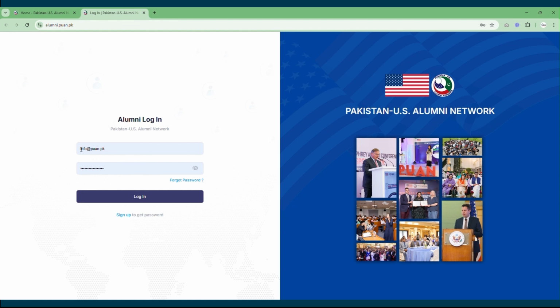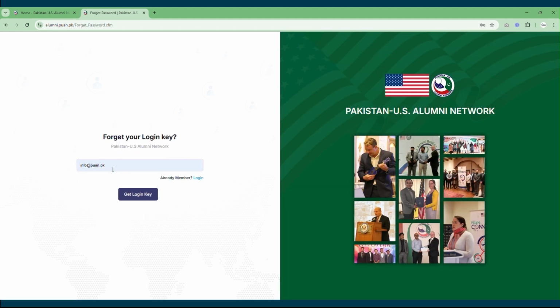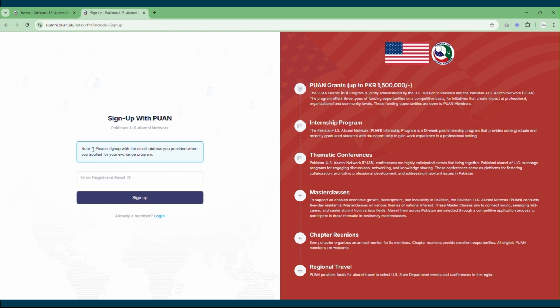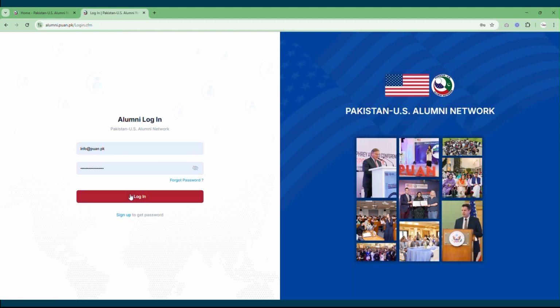In order to apply, please log in by using your email ID and password via alumni.pwan.pk. In case you have forgotten your password, click on the Forgot Password button. And in case you have not signed up yet, you need to sign up first by using the email address that you had provided while applying for your exchange program. Once done, you will be able to sign up to the alumni portal.